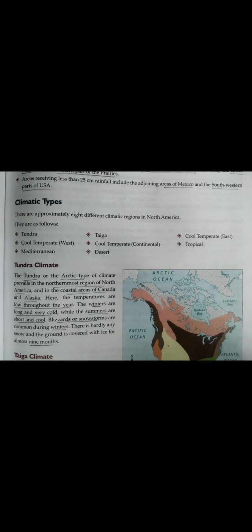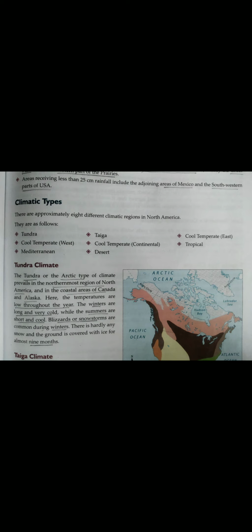So this type of climate, that is the tundra or the Arctic type of climate, is found in the northernmost region of North America and in the coastal areas of Canada and Alaska. And the temperature is very low throughout the year.